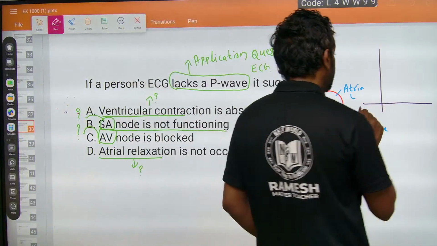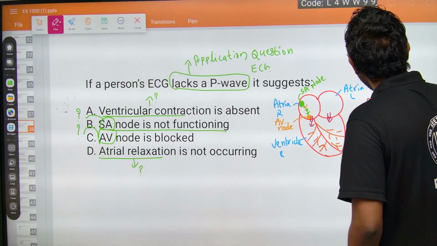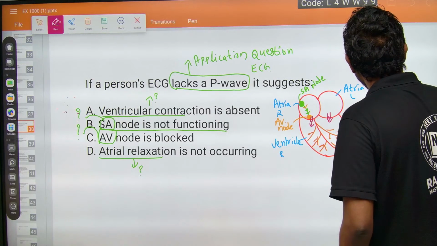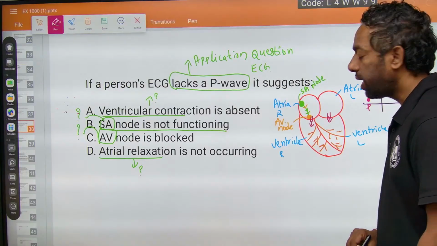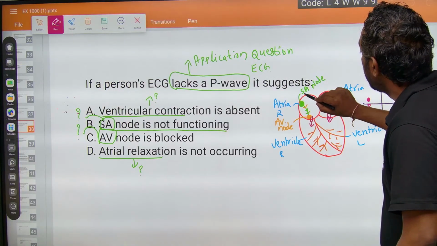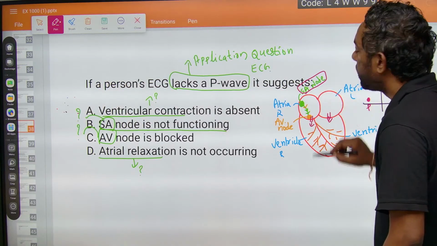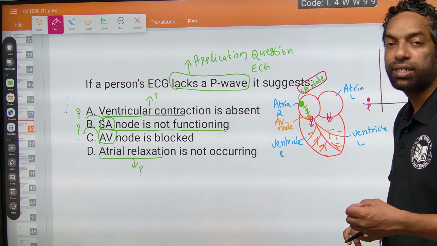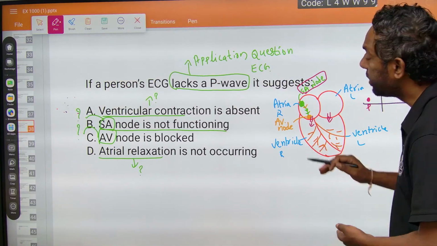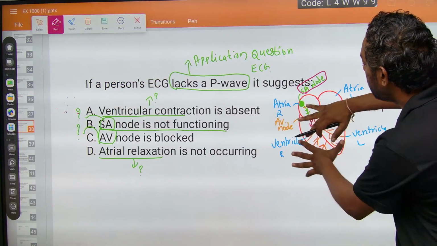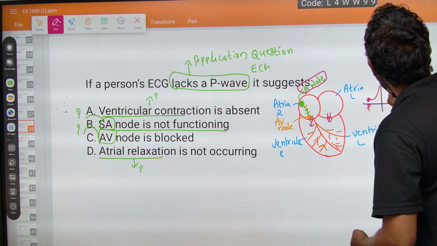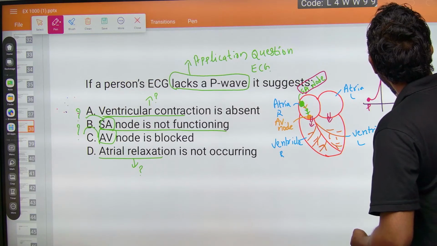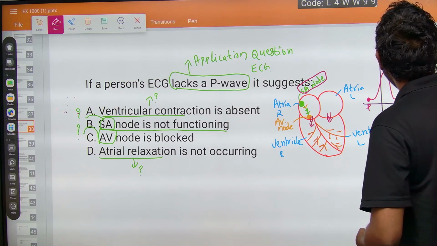The first wave started here is the P wave, where the SA node is relevant to the first stimulation of the heart. First contraction starts with the SA node, meaning signals pass from the SA node: P wave. P, Q, R, S, T, the waves pass like this.